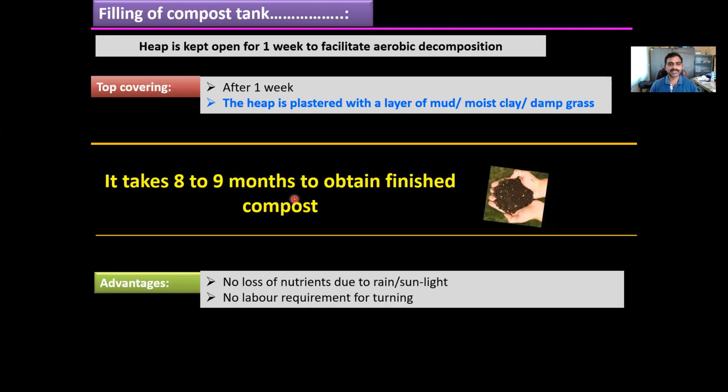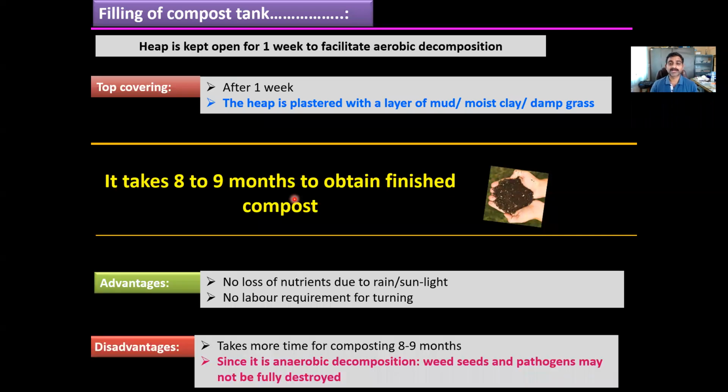Some of the advantages of this method: there is no loss of nutrients due to rain or sunlight, and no labor requirement for turning when compared to the indoor method. Disadvantages: it takes more time, up to 1 year, for composting. And as I said, since it is anaerobic decomposition, weed seeds and pathogenic microorganisms may remain unsterilized.